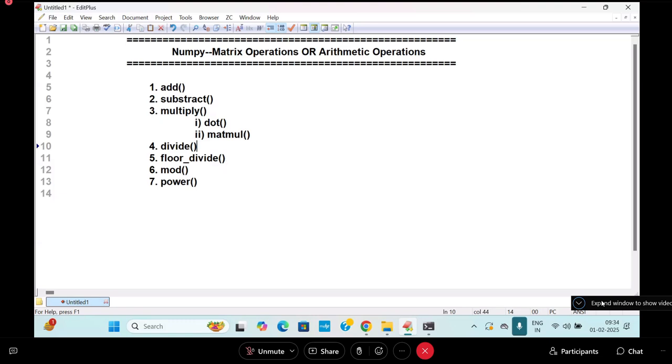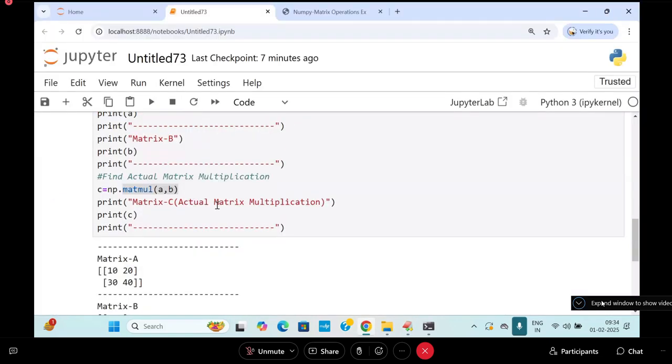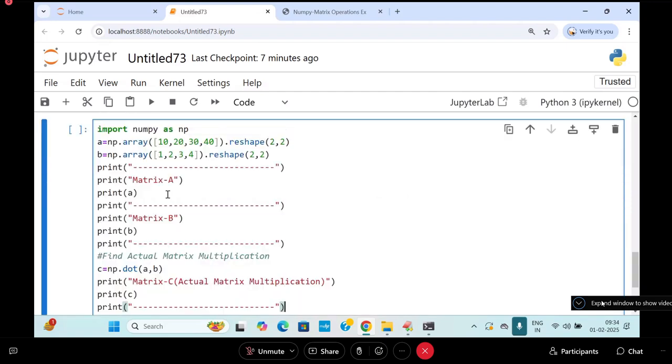Now come to the point, students. Divide, I will go for it. So now I'm going to take up divide here. So what is the meaning of divide?